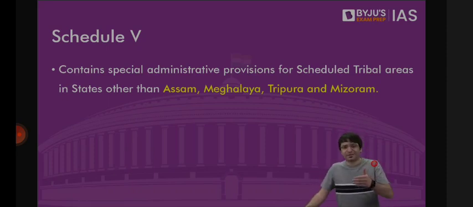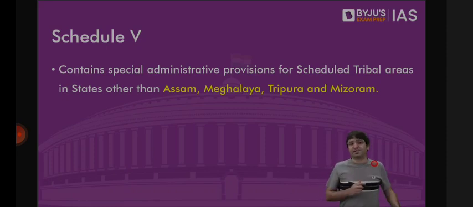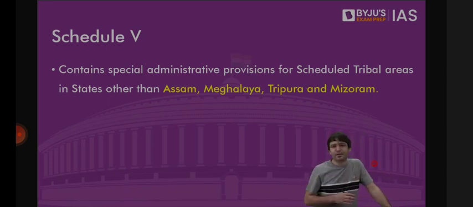Schedule 1 talks about details of the states and union territories that we have, the names and territorial extent of all the 28 states and 8 union territories specified in the first schedule. Schedule 2 talks about the salaries, emoluments of president, vice president, speaker, judges, CAG, and so forth.